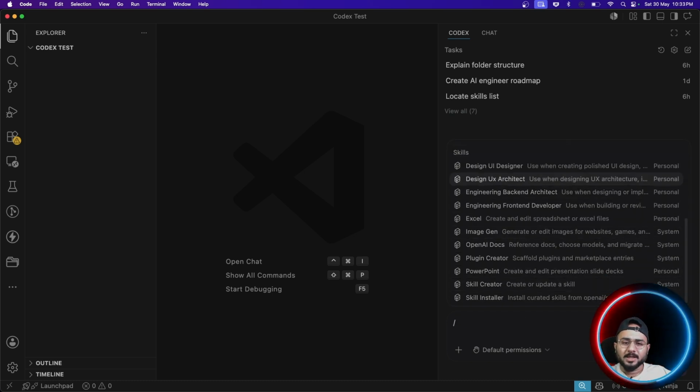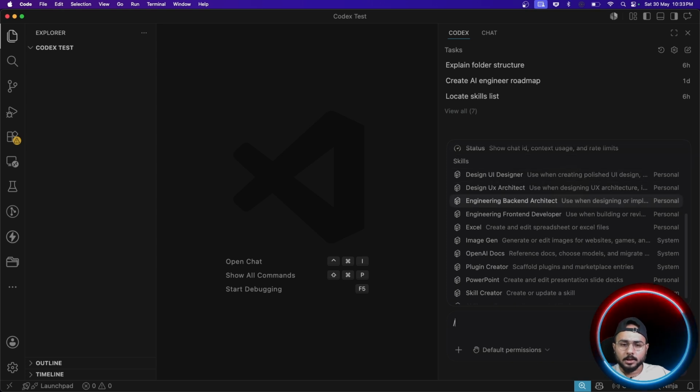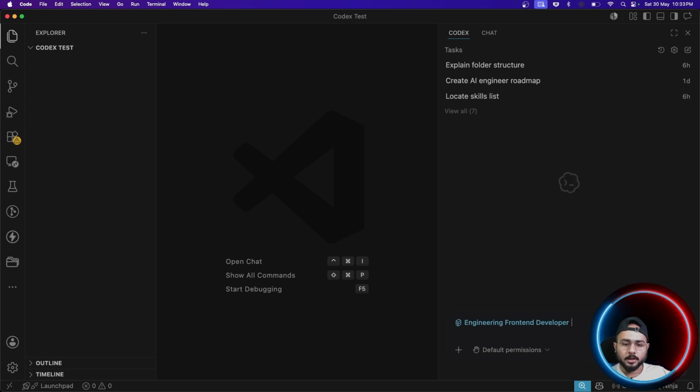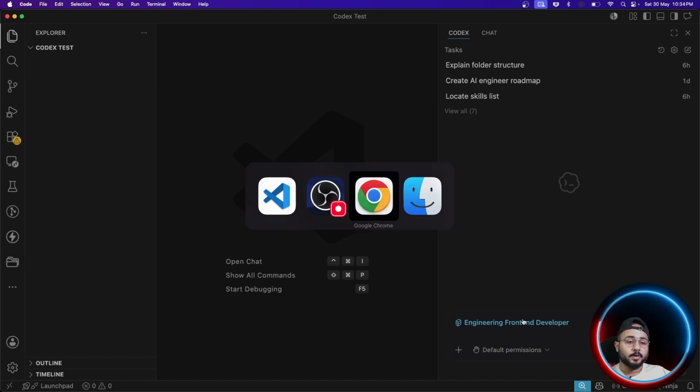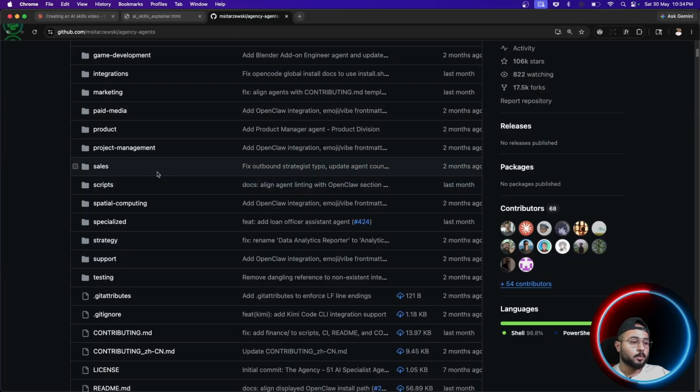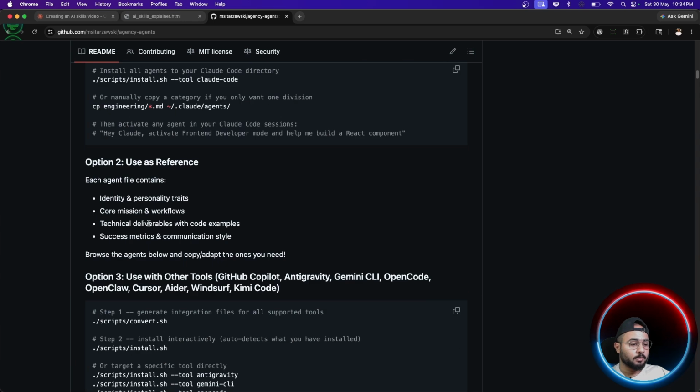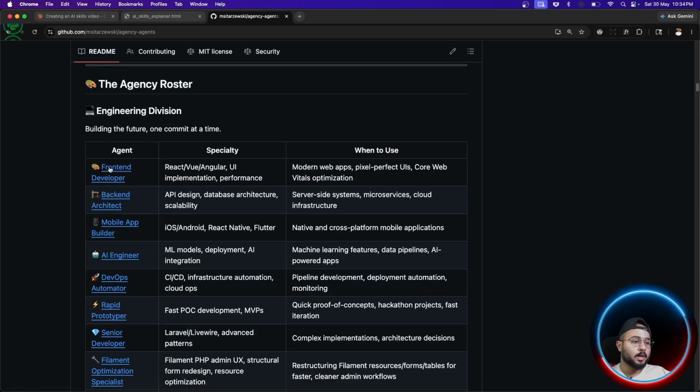So now I'm going to give very minimum context. Let's just say I want to create a front end. I have the skill which is engineering front-end developer. You may be wondering where I picked this up from. So this was picked up from here. You have this front-end developer, and you will be amazed how I was able to do that.